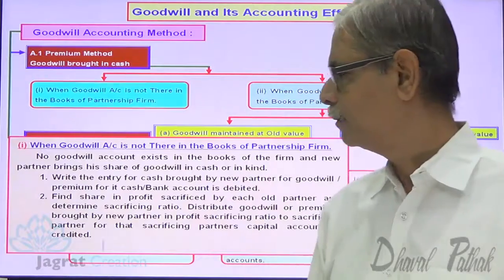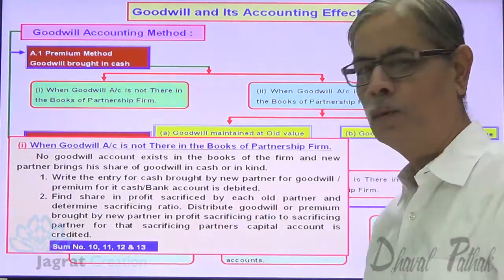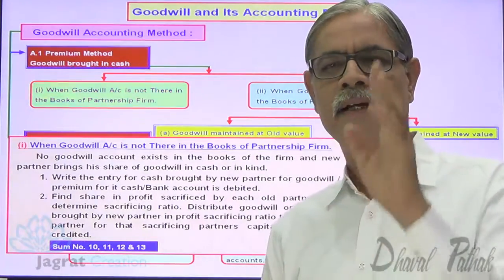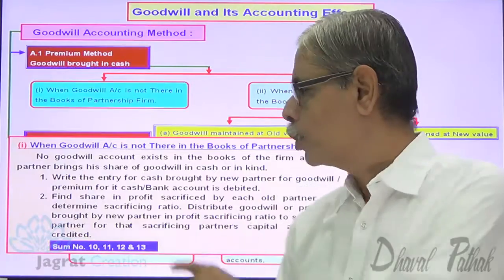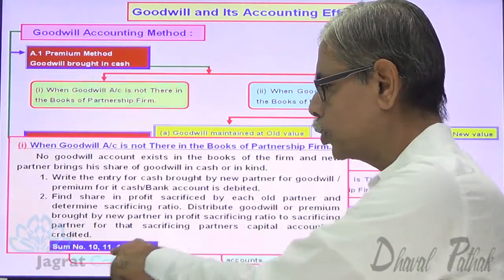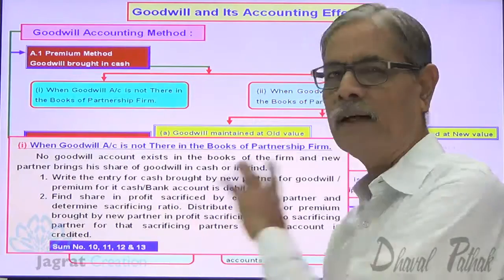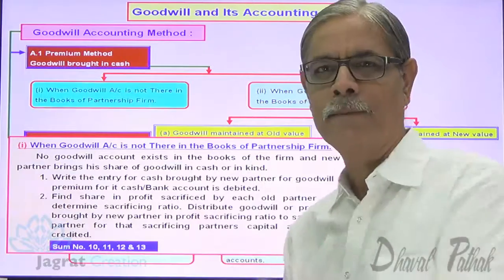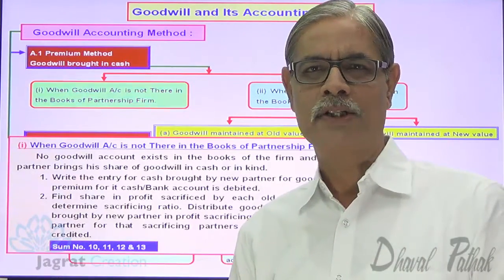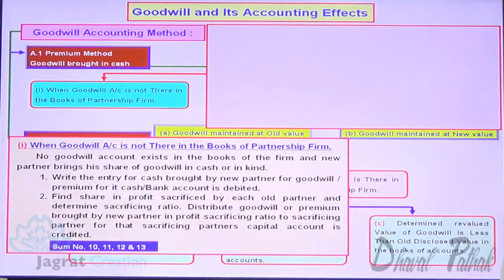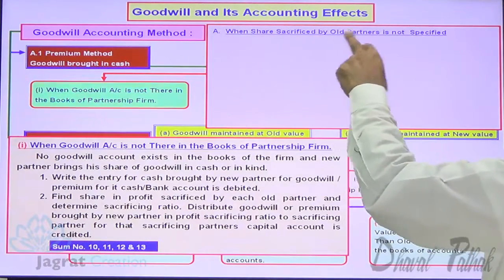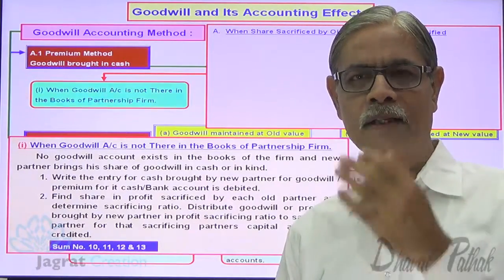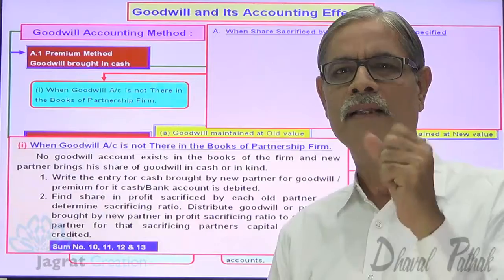Now, with this concept, you should refer to sum number 10, 11, 12 and 13, which are already there in this self-learning DVD. So after this theory, you should refer to sum number 10, 11, 12 and 13. But in spite of that, let me explain this concept by taking one small practical illustration. When share sacrificed by the old partners is not specified, this we have discussed in the other theory part, and that is already there in the DVD.